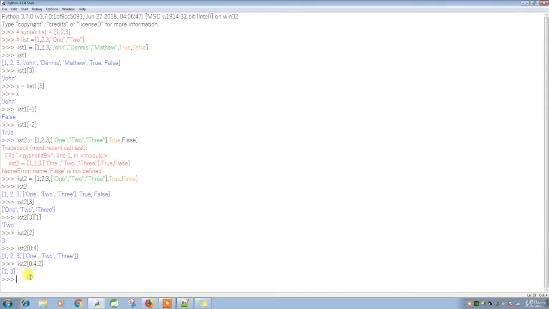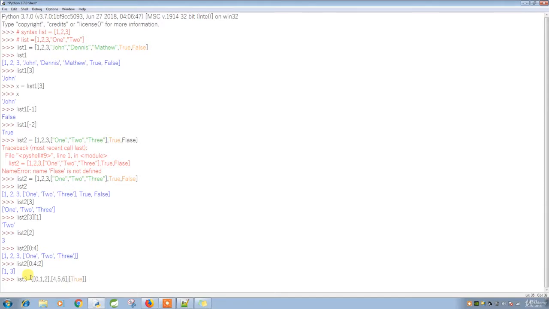Okay, I'm going to create another list, which contains more than two dimensions. So I'm going to create a list tree, and the first list contains 0, 1, 2, and the second 4, 5, 6, and in the third I can have a different data type, right?